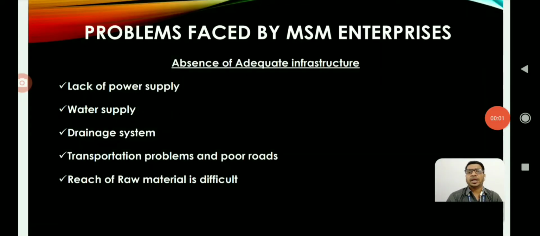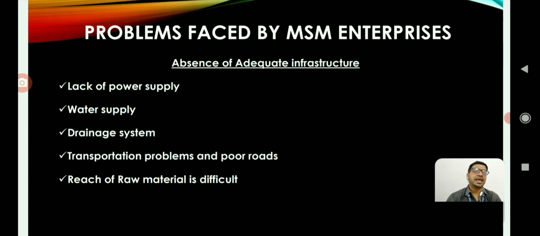Without proper or adequate infrastructure, it is not possible for any business to succeed. So these are the various infrastructural lapses we can find in the MSME sector in India. These are lack of proper power supply, water supply, drainage system, transportation problems, and poor roads. Reach of raw material would be very difficult in the case of MSME locations or micro, small and medium enterprise units.